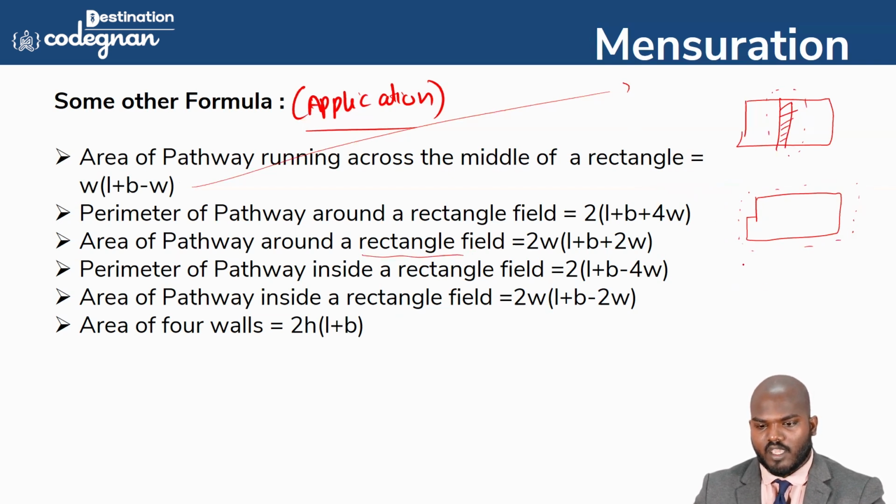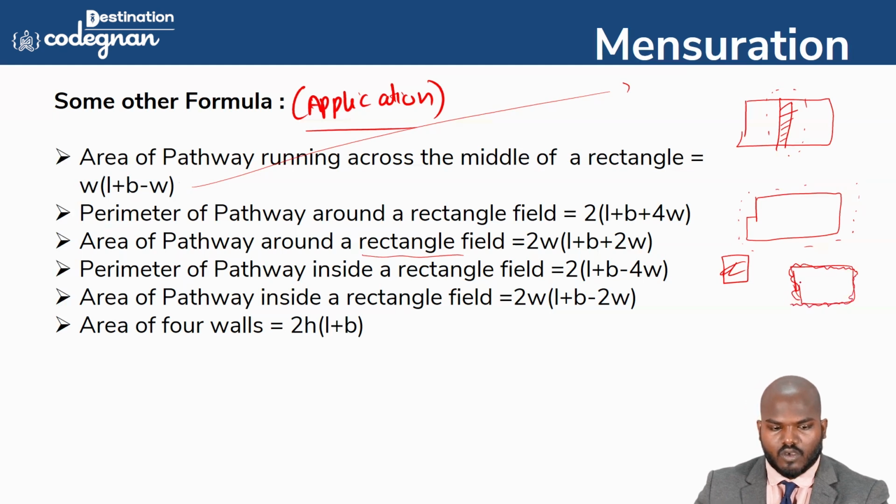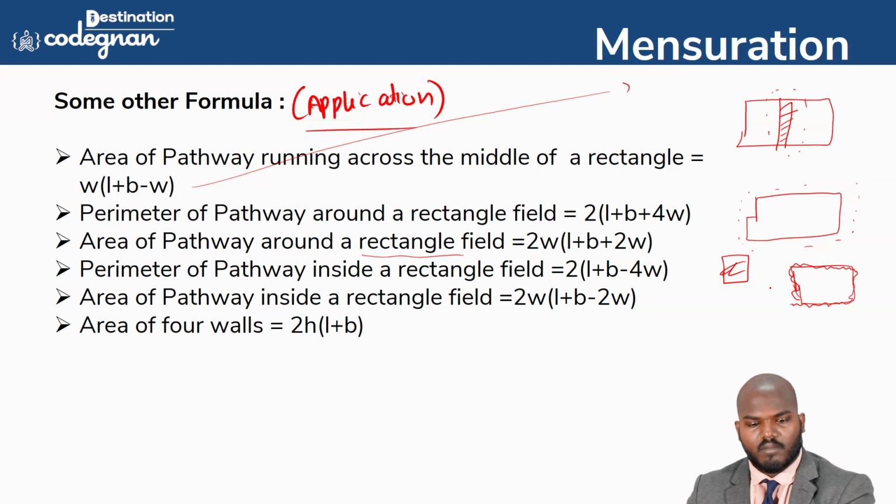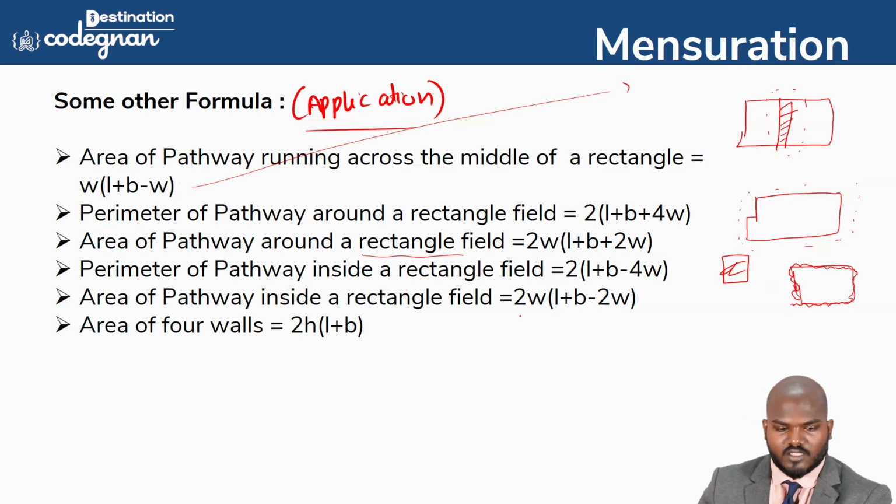Okay, so the area of the rectangular field. In this portion, the third diagram, you see this one, there is a rectangle here. Sorry, I'm just drawing the square. Okay, so the rectangle is here. In this portion, the pathway will come in its own rectangular shape. That's what they have given here. So around the rectangular field, we can call this one, the same for the perimeter, we can use that, that is minus w.